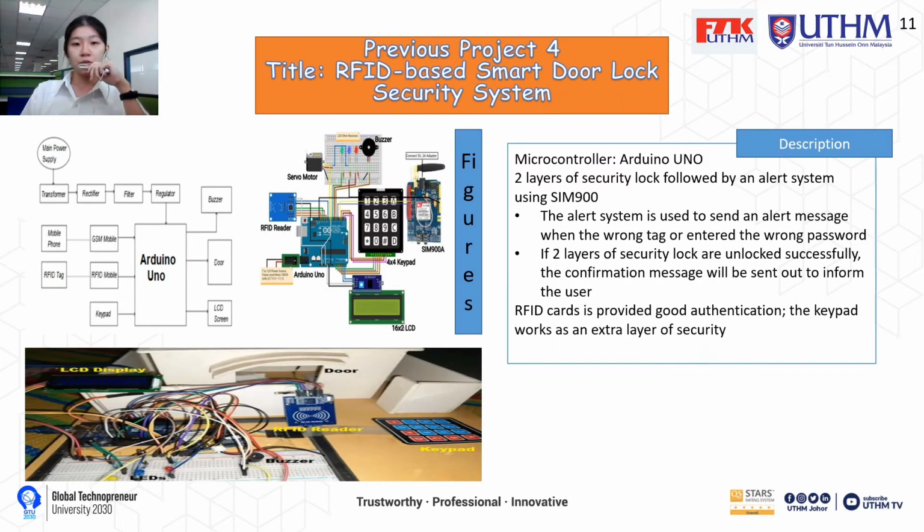For the fourth previous project, the RFID-based smart door lock system, the Arduino Uno is the microcontroller of this project. In this project, there are two layers of the security lock, followed by an alert system. The alert system is used to send an alert message when the wrong tag or wrong password is entered. If the two layers of the security lock are unlocked, then a confirmation message will also be sent out to inform the user. In this project, the RFID card provides good authentication, but the keypad works as an extra layer